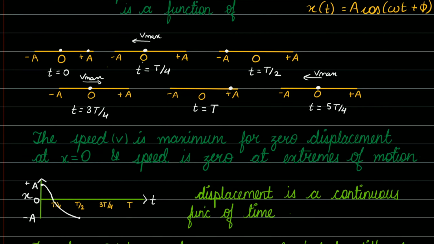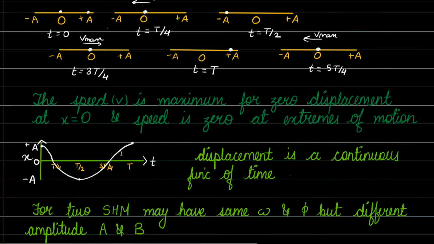Then at time 3T by 4, the particle reaches its origin. Then at time T, the particle comes to its positive extreme position. And this is how our graph will move on from 5T by 4.